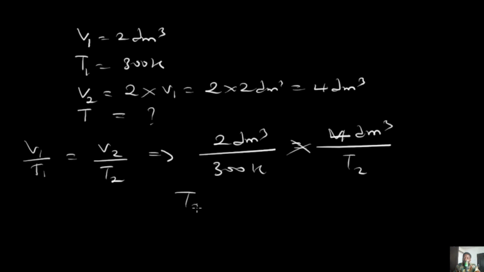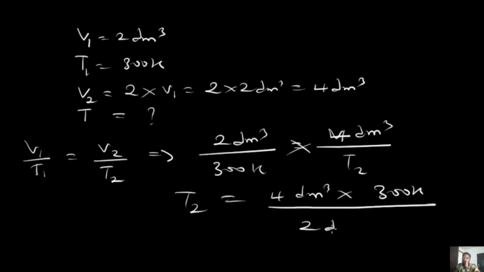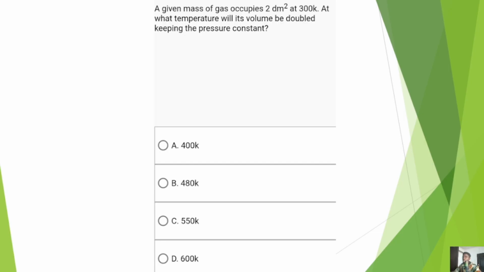Cross multiplying, you will notice that T2 is going to be 4 dm cube multiplied by 300 Kelvin divided by 2 dm cube. And then if this cancels out, and 2 into 4, you have 2 times 300. Our T2 is going to be equal 600 Kelvin. Okay, so let's check our options to see if that is the case. And that is the answer. Basically, that is option D. So you will notice that because we have a direct proportionality between volume and temperature, an increase in the volume would actually be caused by an increase in temperature. So that's that about that.